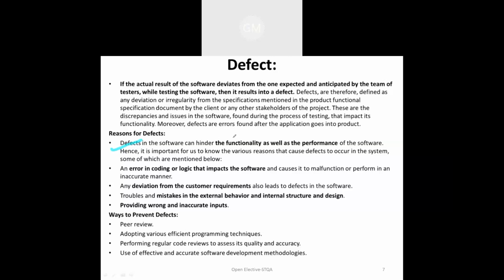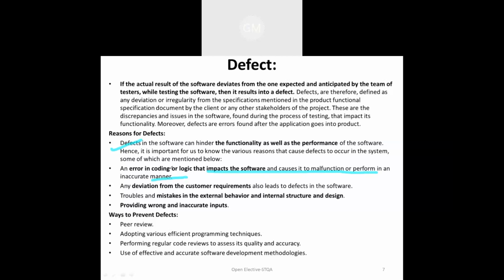Second, it is important to know the various reasons or causes of the defect in the systems. First, we need to know what we mean by a defect or error in the code, what the impact is on the systems, and what the causes are for malfunctioning or not performing in an accurate manner. That is called a defect.